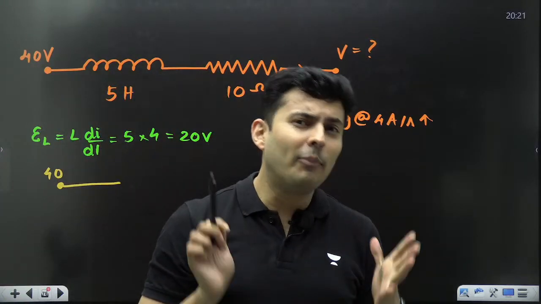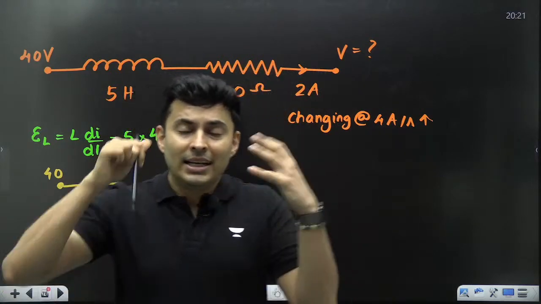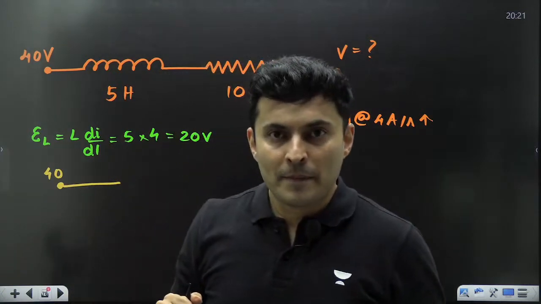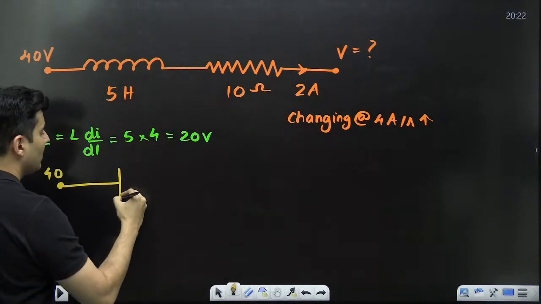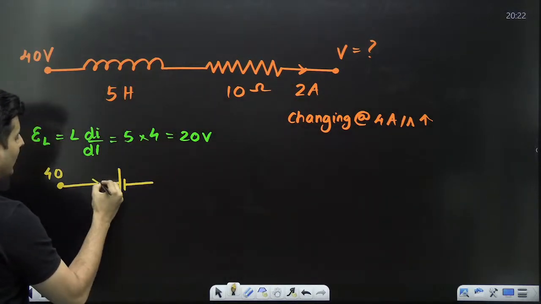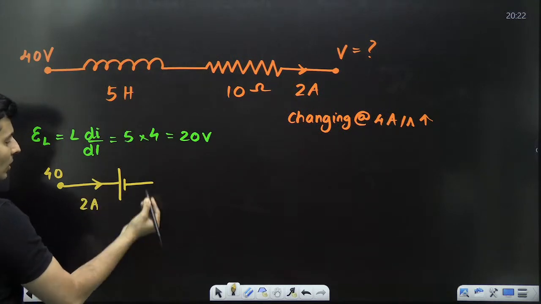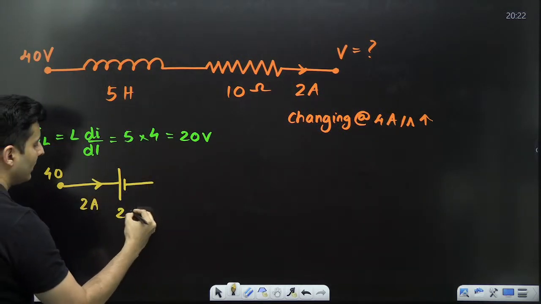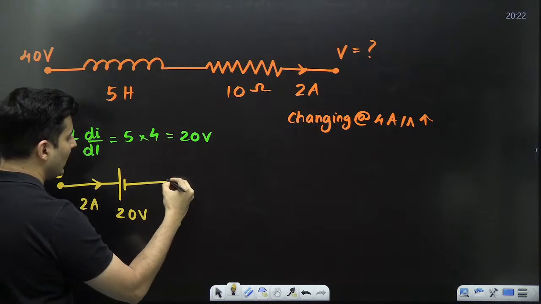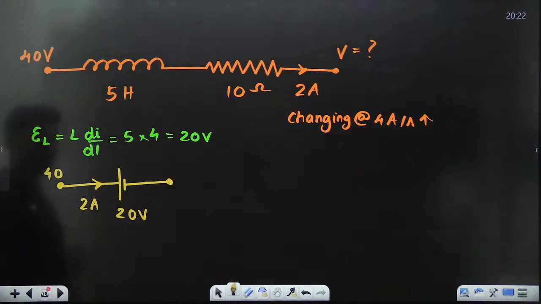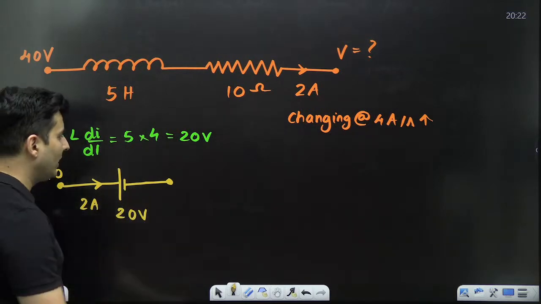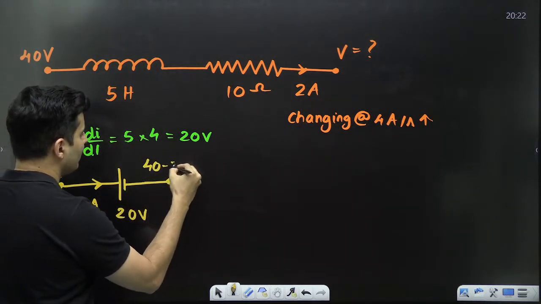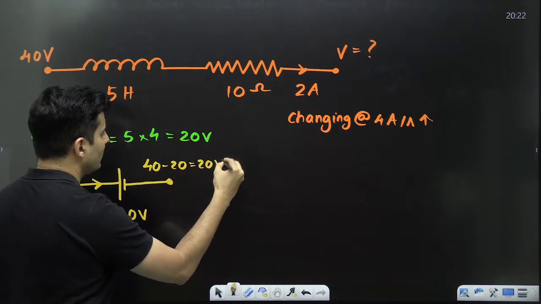You will try to oppose it, weaken it, reduce it. So it will be opposite to the direction of the current. So this is 2 amperes, you will oppose it. How much is the battery voltage? 20 volts. So what will be the voltage over here? If this is 40, the voltage will drop here by 20. So this will be 40 minus 20, which is 20 volts.